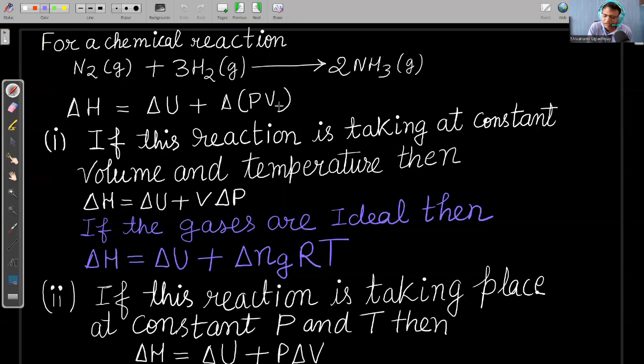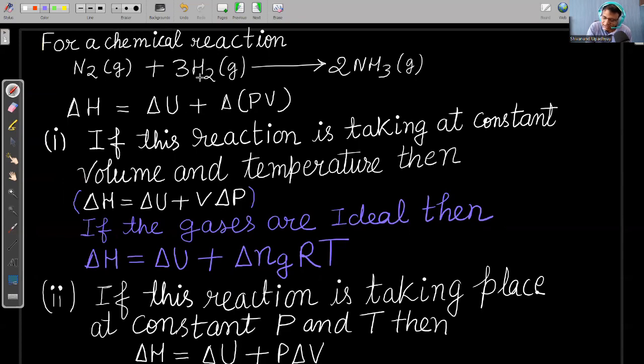We know that chemical reactions take place in two conditions. If this reaction is taking place at constant volume and constant temperature, then volume is constant. So delta of PV, V is outside, so I can write V delta P. And this relation is valid for all substances. Even if it is a real gas, it is valid that when volume is constant, then change in pressure, volume, energy is equal to V into delta P.